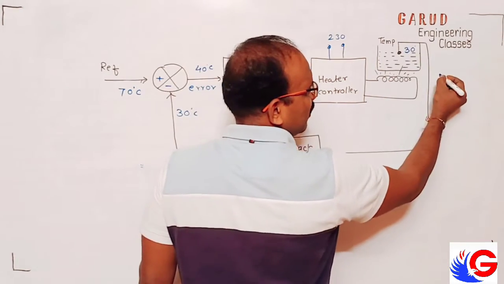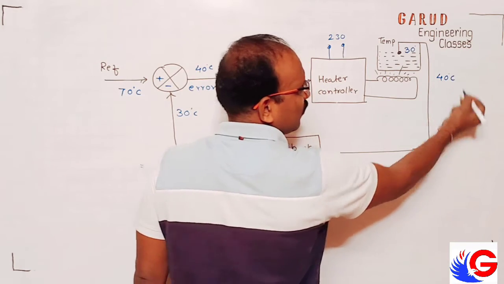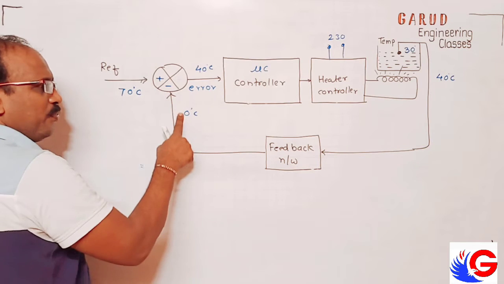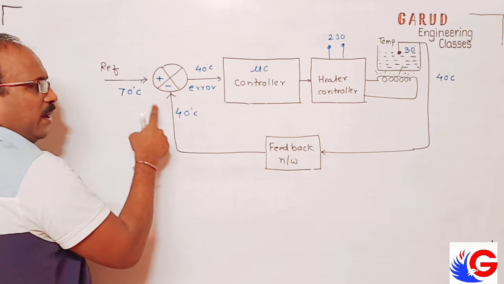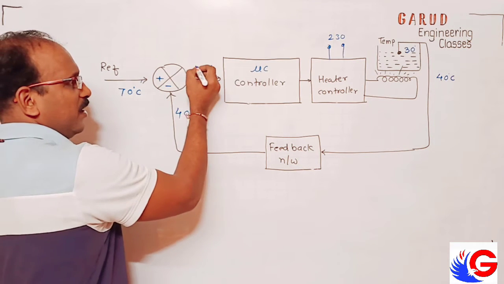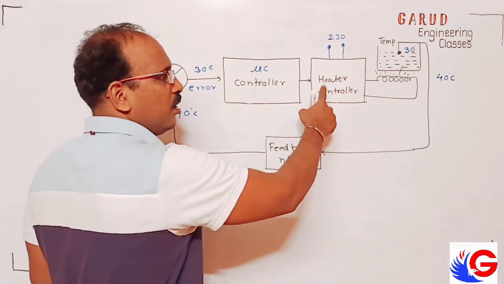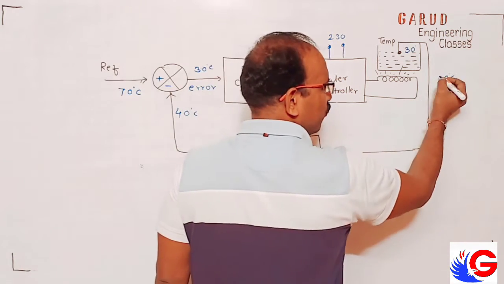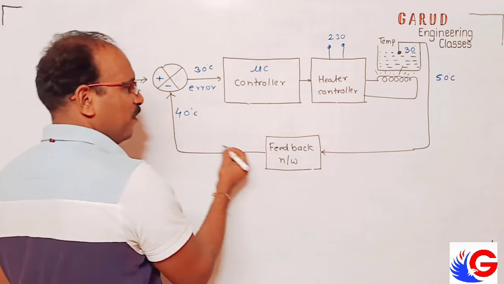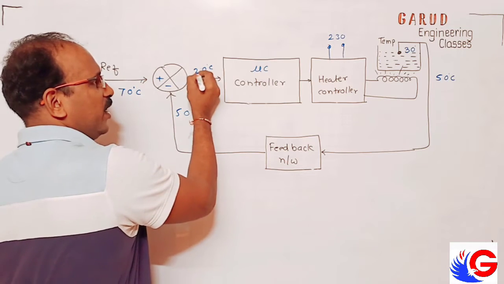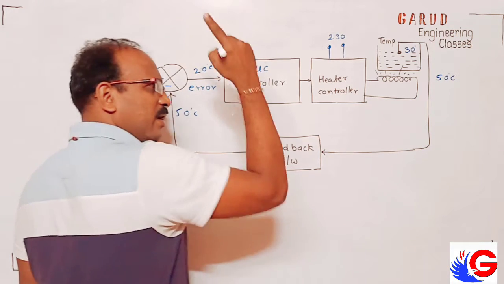Temperature will increase. I say temperature is increased to 40 degree. That 40 is again feedback here. So 70 minus 40, 30 degrees error. So microcontroller will again remain on. Heater is on. So it will increase to 50. 50 comes back here. Okay. 70 minus 50, 20 degrees. Still there is error. Heater remains on.